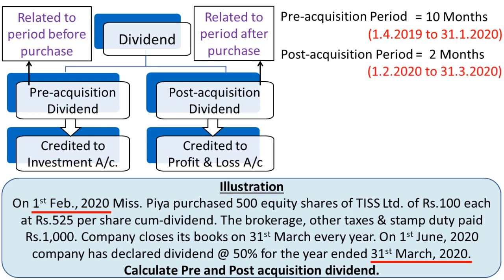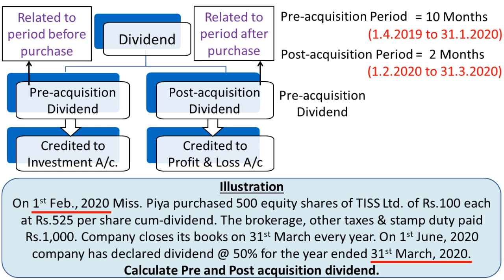So from 1st February 2020 to 31st March 2020, that is February and March, the post-acquisition period consists of only 2 months. Now let us calculate the pre-acquisition dividend.